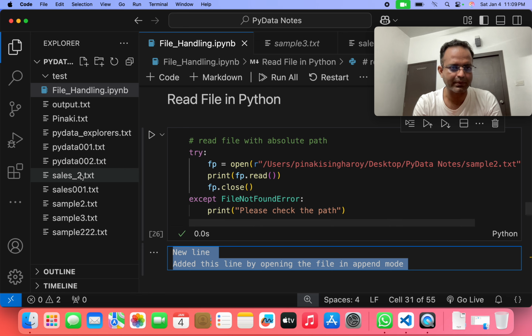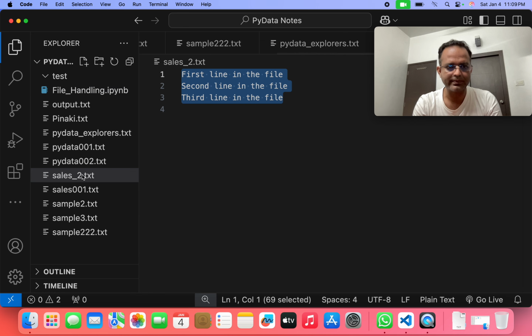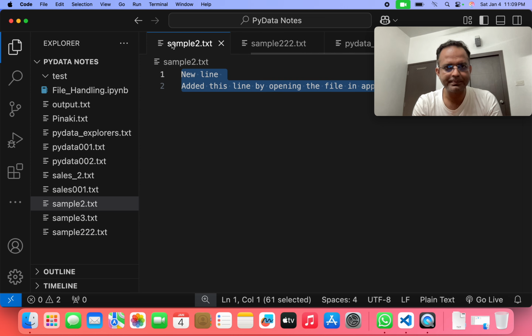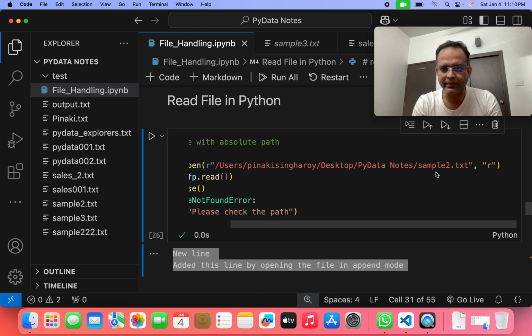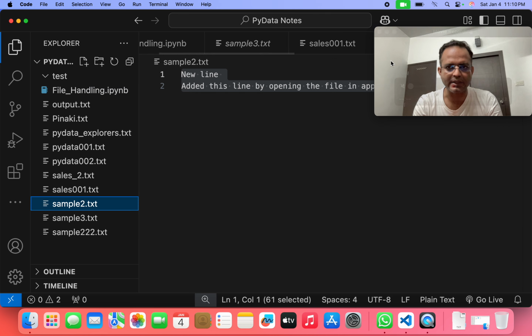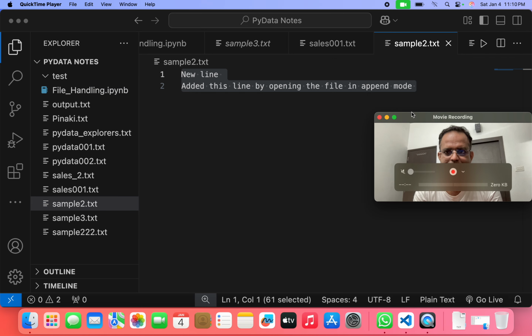We can cross check after opening this file. The file name is sample2.txt. This is the file. Yeah, these two lines are written here.